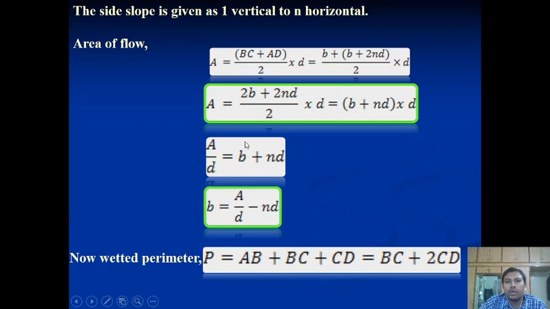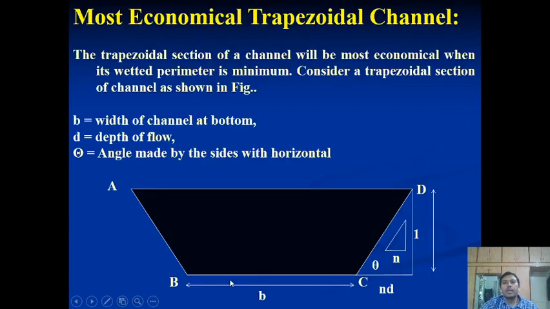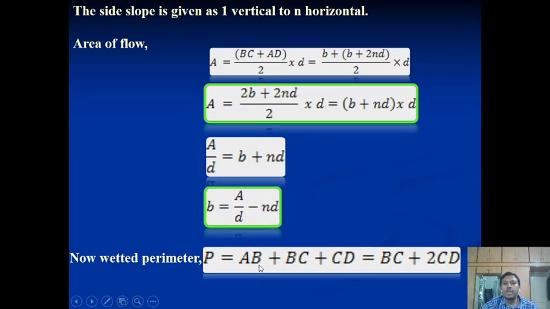So now we derive what B is. B is equal to A by D minus ND. So now the wetted perimeter will come. Now what does wetted perimeter mean? We already discussed at the beginning of this theory where the water can touch the surface of the canal. So water has the possibility to touch these two sides of the canal, right, and the bed of the canal. So this portion we consider as the wetted perimeter: the portion of AB, portion of BC and portion of CD. The same is reflected in the equation AB plus BC plus CD, so it will come as BC plus 2CD.